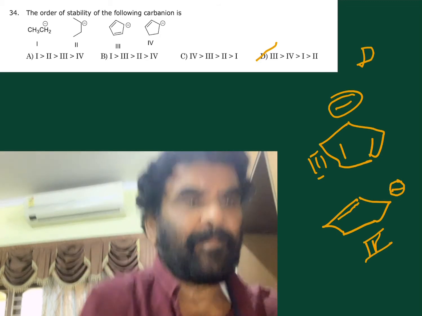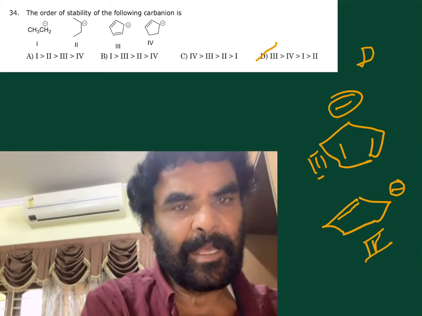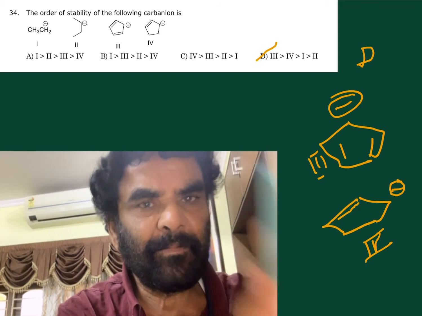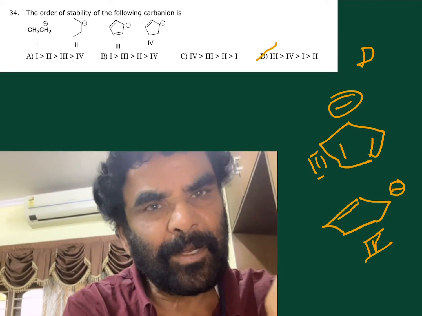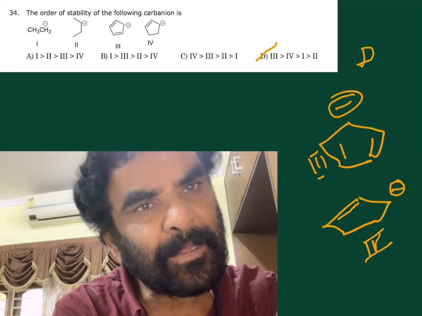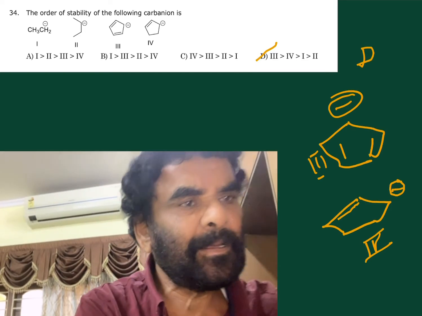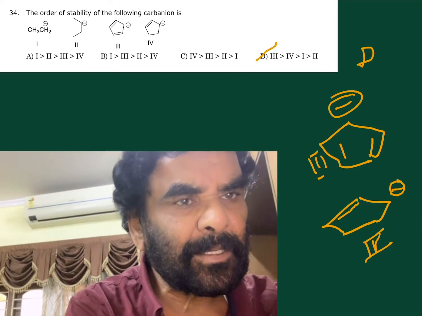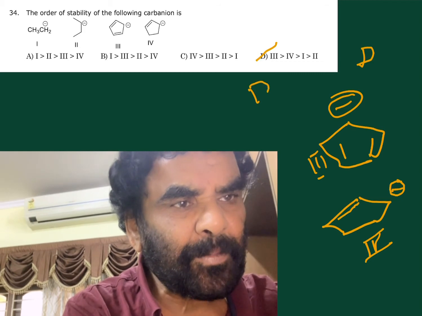3, 4. Next, 1: methyl carbanion, primary carbanion, secondary carbanion. Secondary carbanion is less stable. So according to this, D is the correct option.